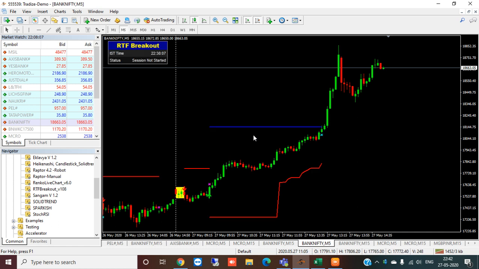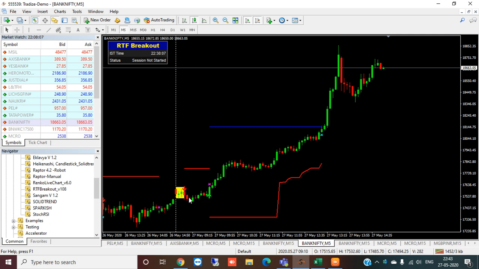What does this strategy mean? These 3 candles, if you see, have a high and a low. So this is a range from high to low, which is shaded in a yellow color, the range of that particular time frame, that is 9:15 to 9:30. This is the range. Once the price breaks this range, if it breaks the lower range, it will generate a sell signal. If it breaks the upper range, it will generate a buy signal.